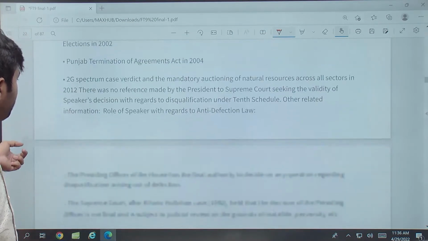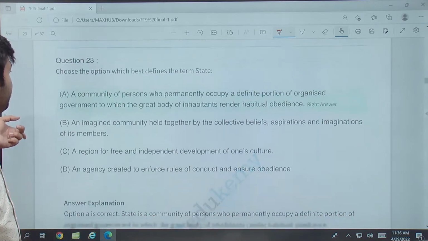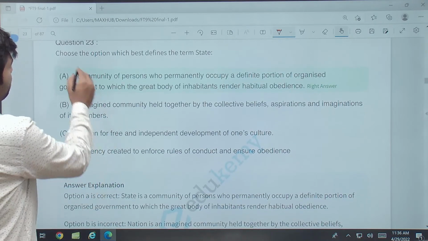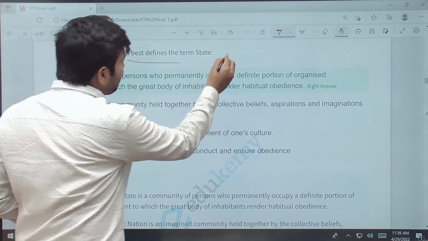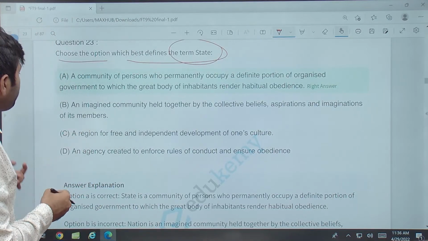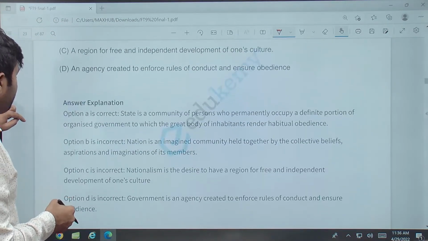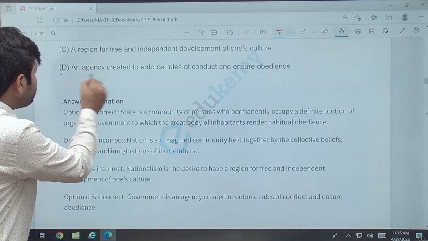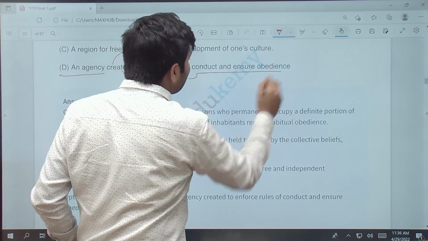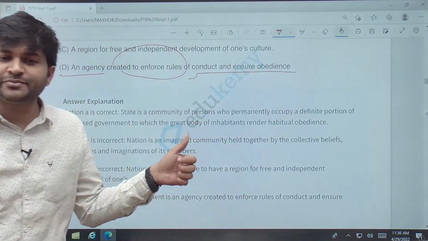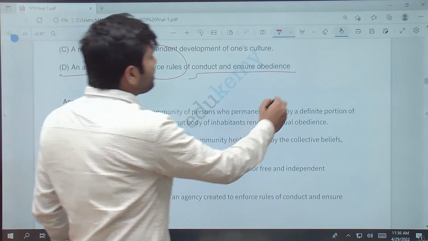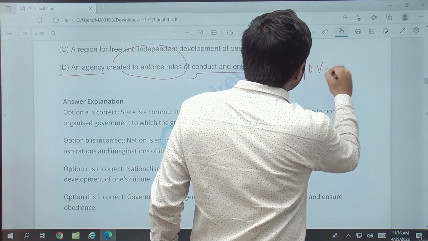And this is also a very easy and a factual question. It was 23rd. Choose the option which best defines the term state. What defines the state, right? So if you read this 4th option, that is D, an agency created to enforce rules of conduct and ensure obedience. What does this mean? It means government, right? This is known as government.